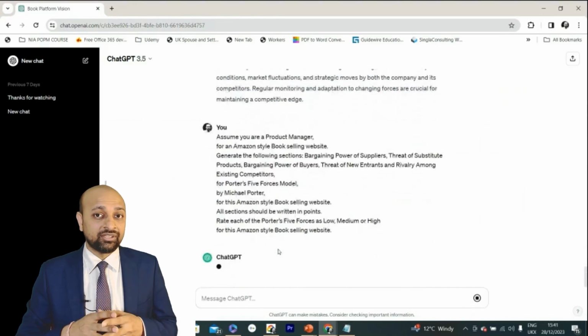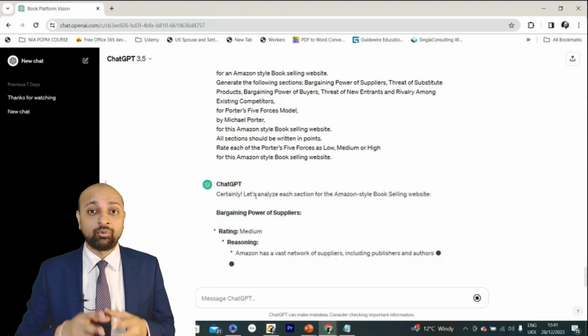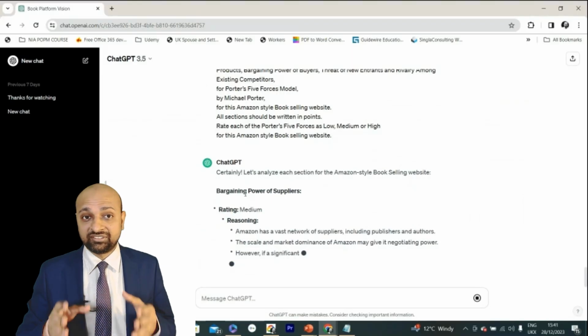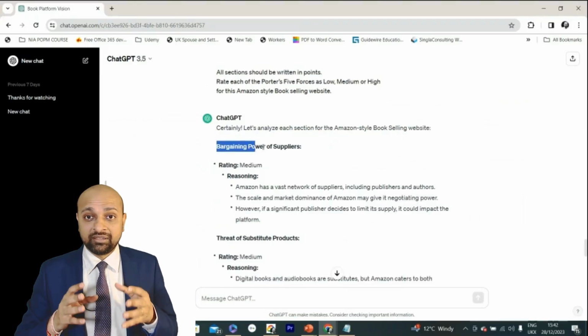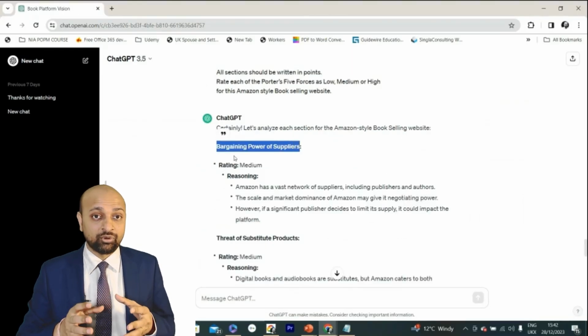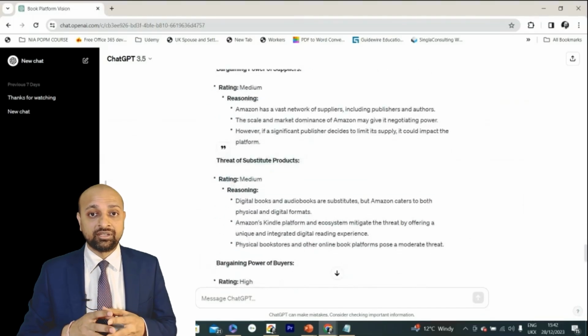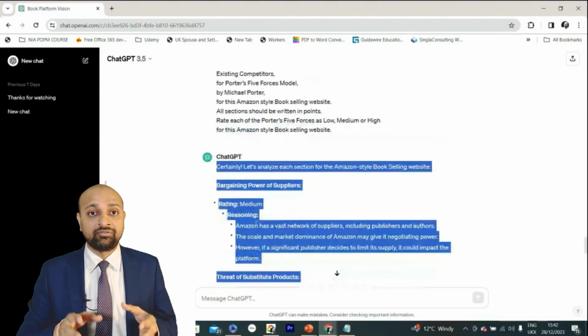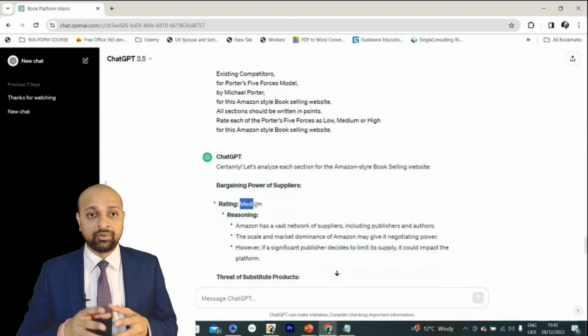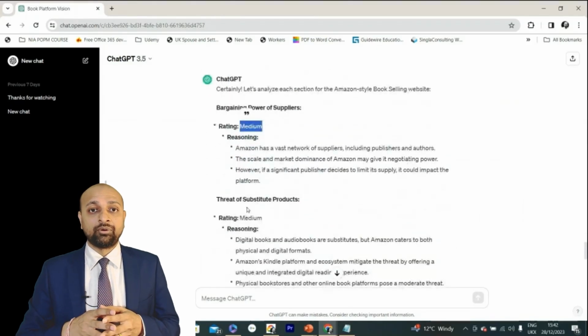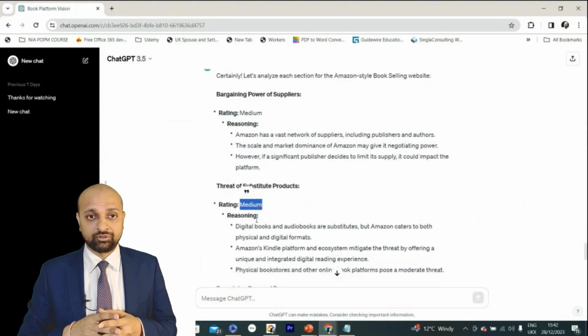ChatGPT has started generating the response. If you look at the output, it has started generating each section. For example, bargaining power of suppliers, threat of substitute products, bargaining power of buyers. Each of these sections is being generated. It has also provided a rating for each section. For instance, medium for the first section, medium for the second, high for the third, and so on.